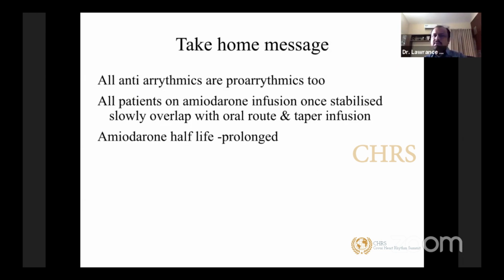So one thing you should always remember is most of the drugs, including your antiarrhythmics, can be pro-arrhythmic in a particular patient. So for all patients on amiodarone infusion, once stabilized, slowly overlap to oral and taper the infusion. Keep a close watch on the conduction system. Although amiodarone is not as bad as your beta blockers or calcium channel blockers on the conduction system, it can reduce the sinus rate. It can act on AV nodal tissue. So in patients who already have a susceptible AV node or conduction system, the patient can develop a high-grade AV block or significant bradycardia. So you should always be worried about this, particularly in patients who have multiple comorbidities.